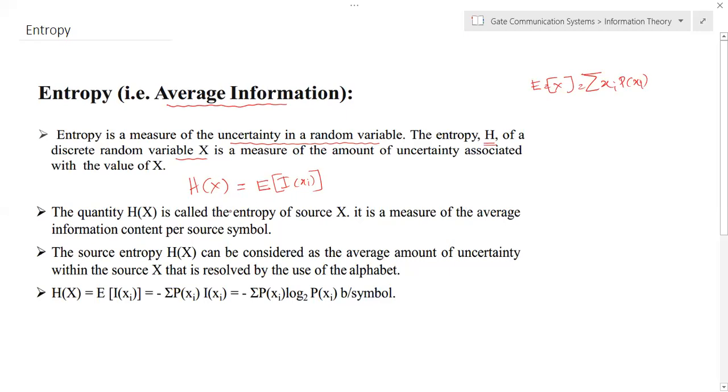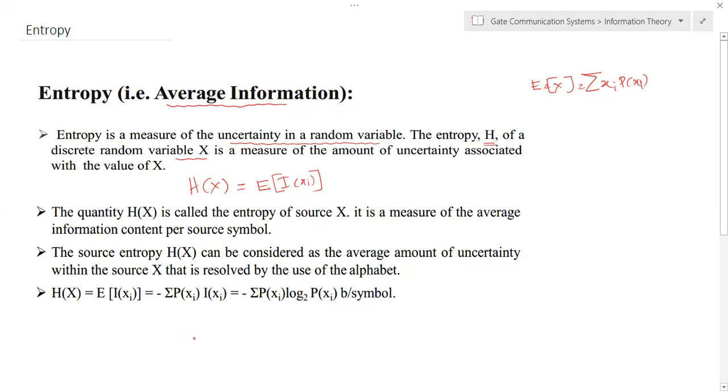That's the only difference. So if you expand this particular equation based on the concept of expectation or mean, the entropy H of X can be considered as the average amount of information or average amount of uncertainty within the source X. Okay.